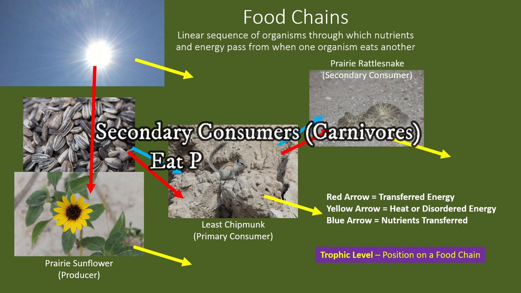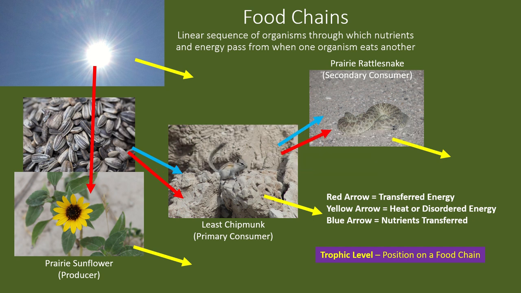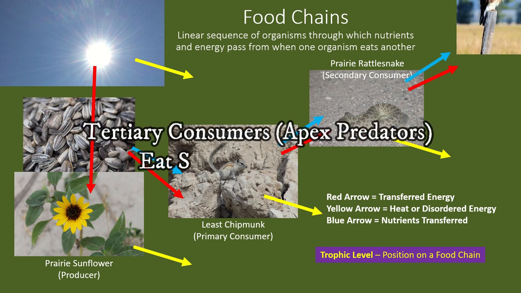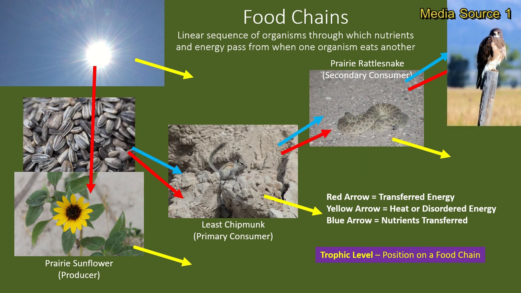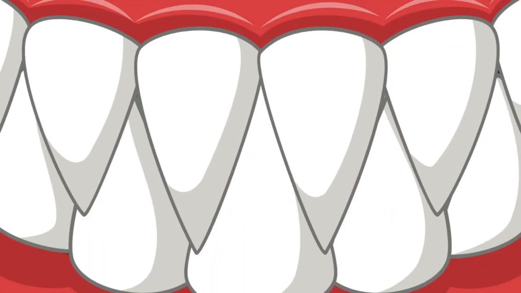Prairie rattlesnakes are secondary consumers or carnivores in that they eat primary consumers. And like the chipmunk, the snake receives energy and nutrients from that chipmunk, but not the same energy level as the chipmunk got from the sunflower, so the snake has to eat more to compensate. Finally, the Swainson's hawk, a tertiary consumer, is a top carnivore that eats carnivores. Although it eats the snake and gets nutrients, the energy level received is not as high as the snake got, so the hawk has to eat even more.